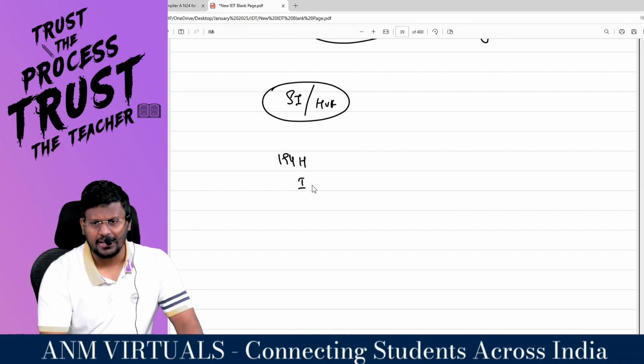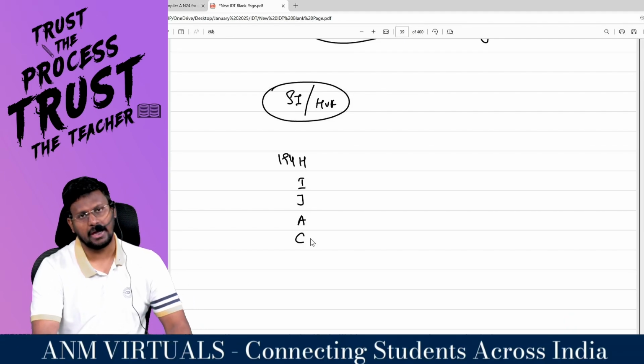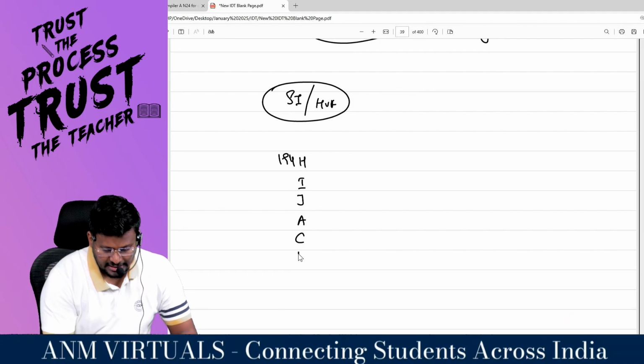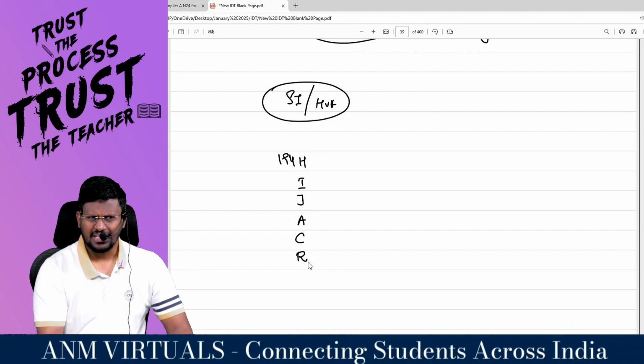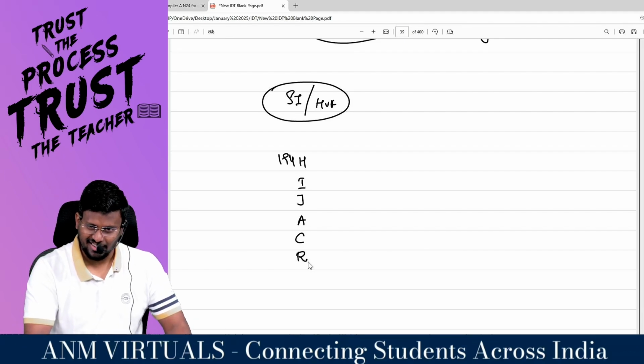194H, 194I, 194J, 194A, 194C and 194R. This is called the hijacker.